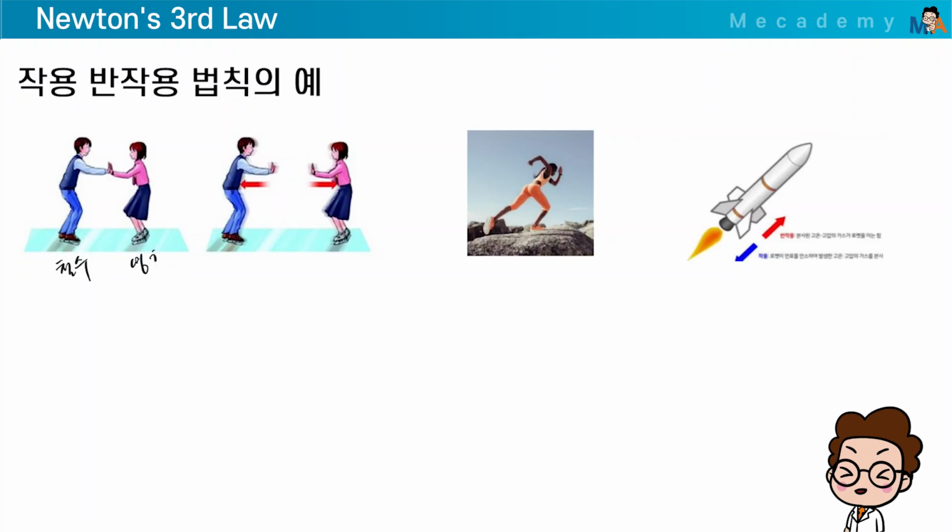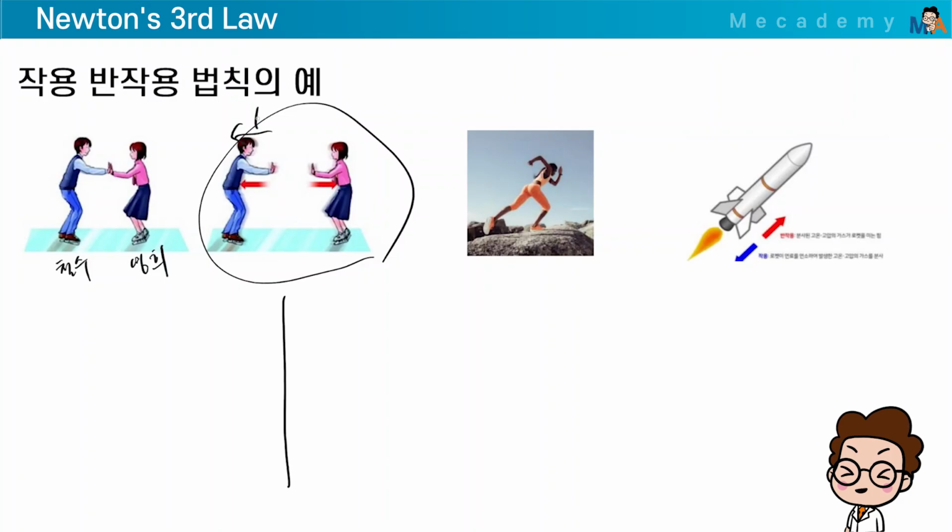Cheolsu and Younghee, these names come up a lot, right? What happens if Cheolsu and Younghee push each other on an ice rink? They move themselves like this. They exert force on each other in opposite directions like this. The magnitude of the force is the same. The force with which Cheolsu pushes Younghee and the force with which Younghee pushes Cheolsu are the same in magnitude.